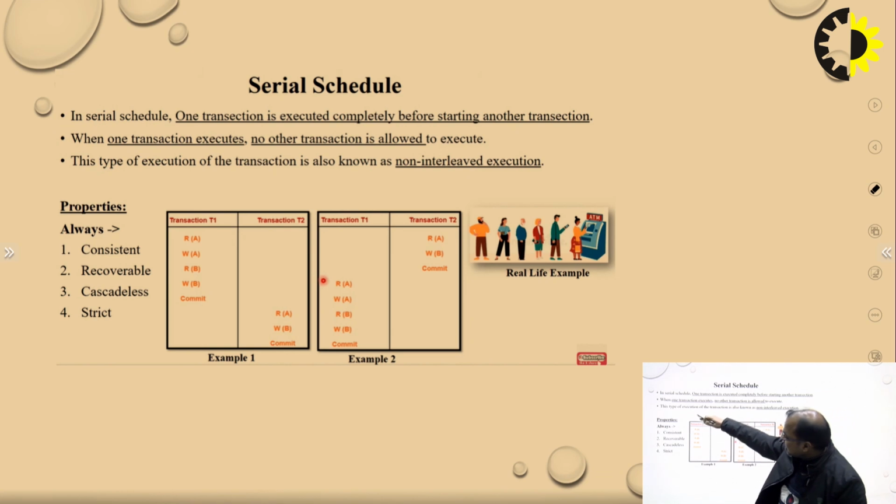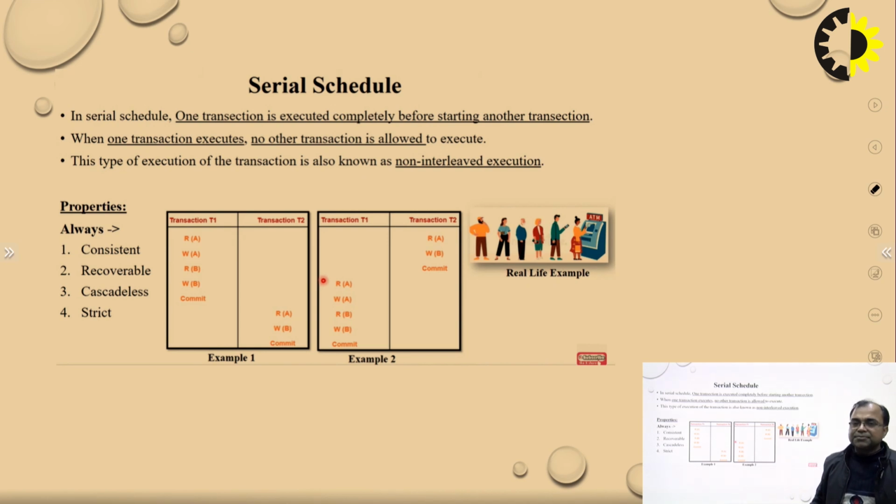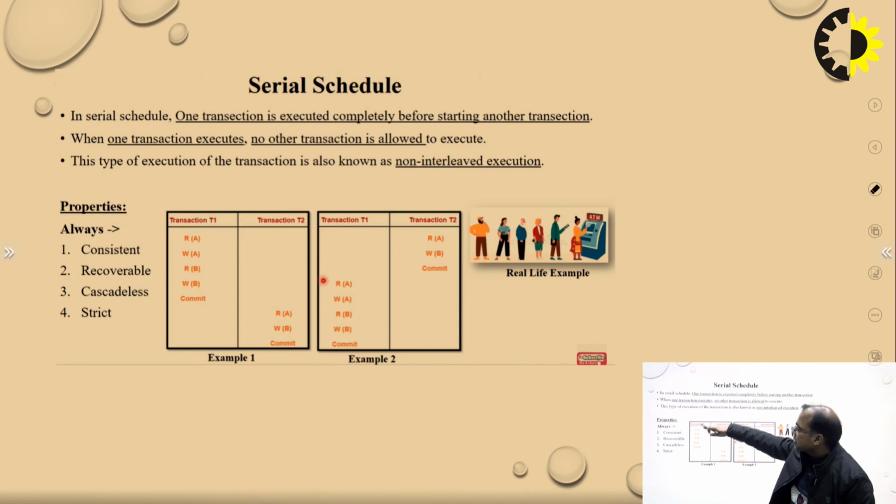After completing T1, it may be several reads, several writes and anything else. When T1 is completely done and it finally commits, only then the another transaction of this schedule is started. That is transaction T2, which starts after the commit.